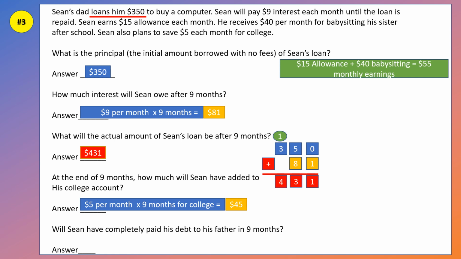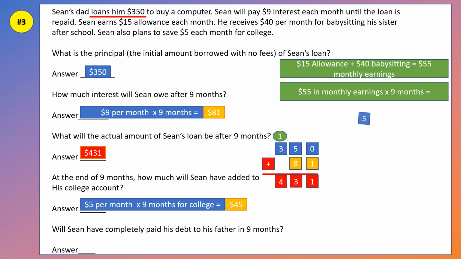$55 a month. Okay. Now, we take that $55 a month and we multiply it times the 9 months that he's going to be saving. So we work that out as 55 times 9. Okay. So first we start with the ones place. What's 9 times 5? 45. We put a 5 in the ones place and carry the 4. Then we multiply 9 times 5 again, which is 45. So this time we just write down the 45.